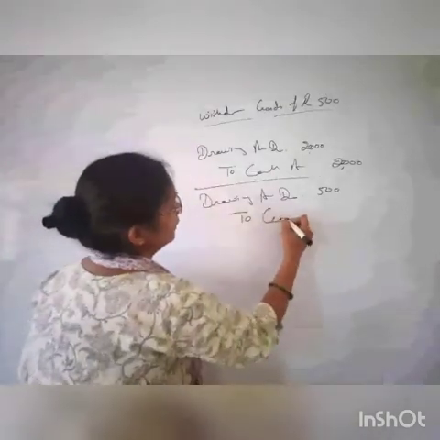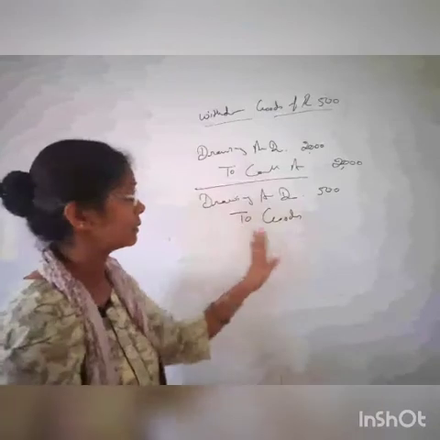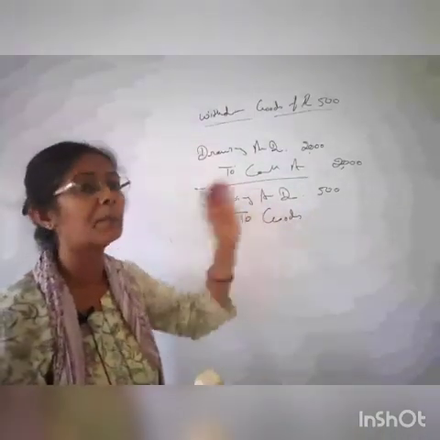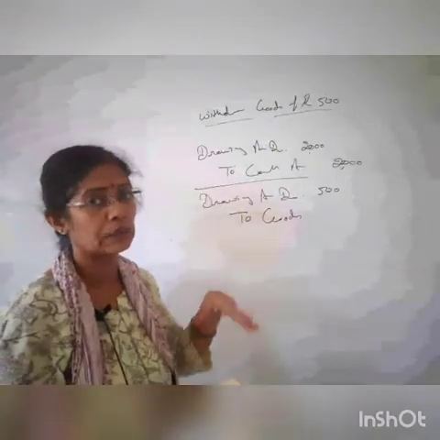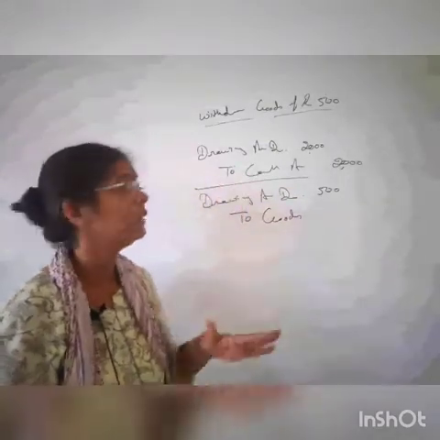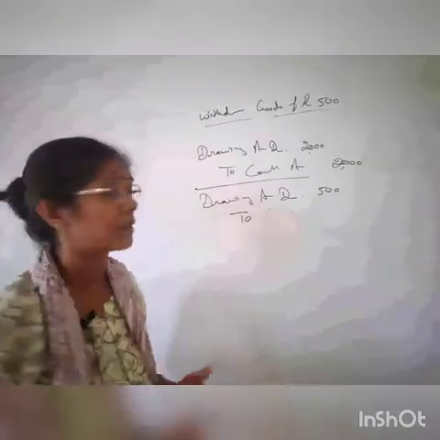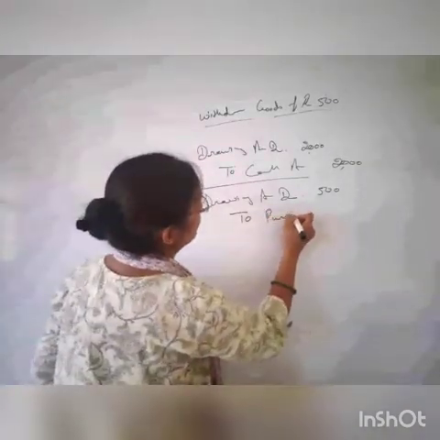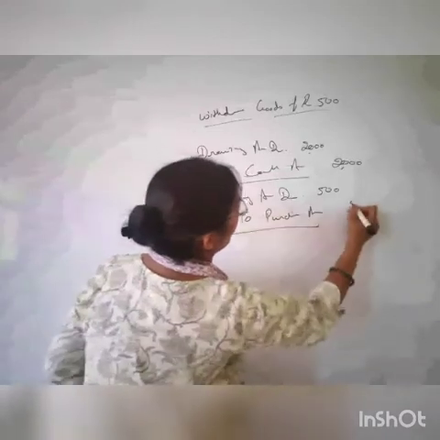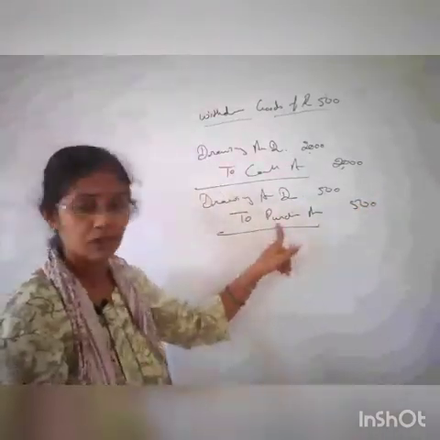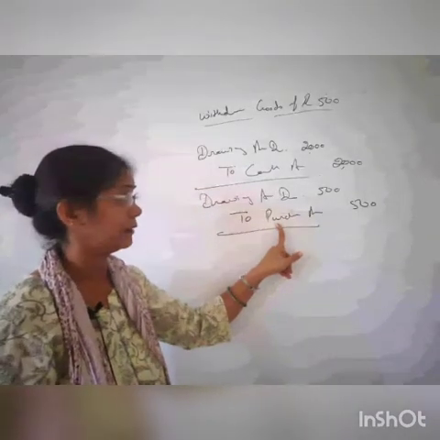Right, so I can write that with goods, but this is not the right term. As I have already told you about the sale and purchase, you mention the category of the goods. Either this is the purchase one or the sales one. So here also we don't write goods, right? Then what? We write purchase. Okay. Well, there will be a question in your mind why we have written purchase. The reason is very clear.